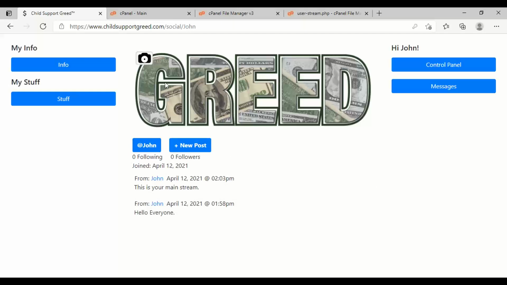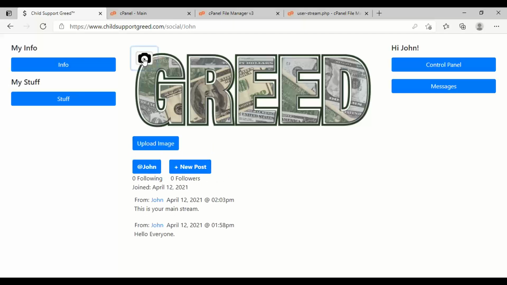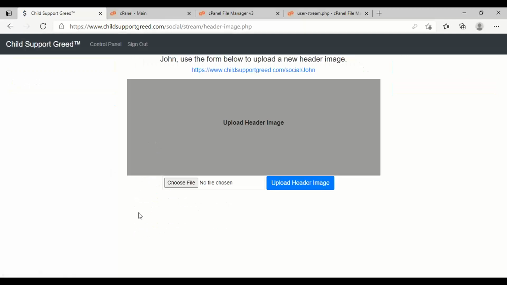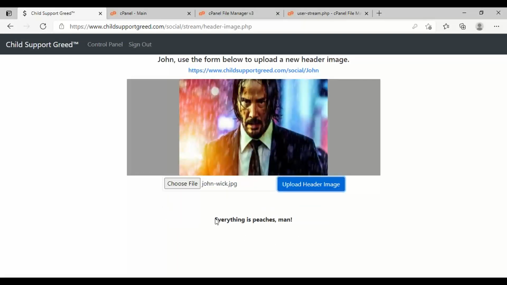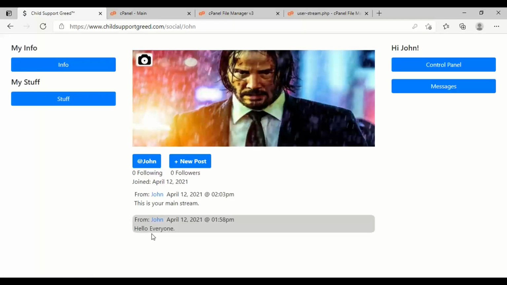Now, let's change this image from the default image. You click this image icon, and then you click Upload Image, and it takes you to this page. You click Choose File, all right, and then you select the file you want to upload. I'm going to select John Wick. Then you click Upload Header Image. And it says everything is peaches, man. That means it worked. Then you click this link to go back to your profile page and see if it worked. And there you go.